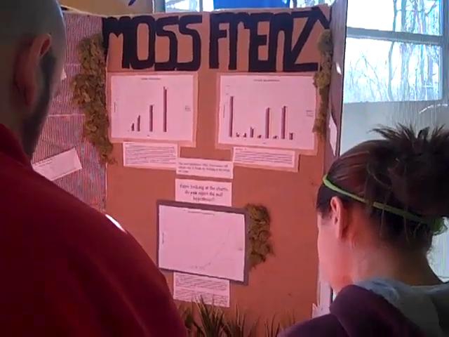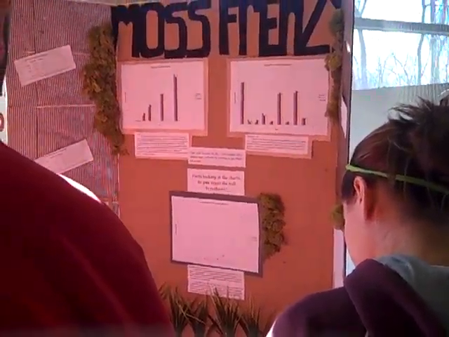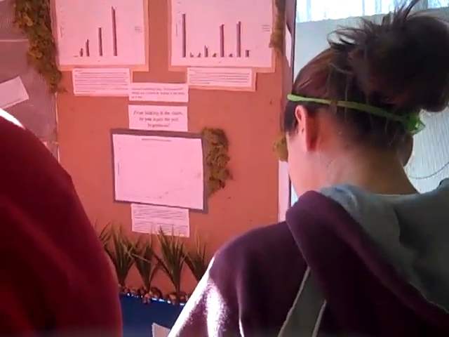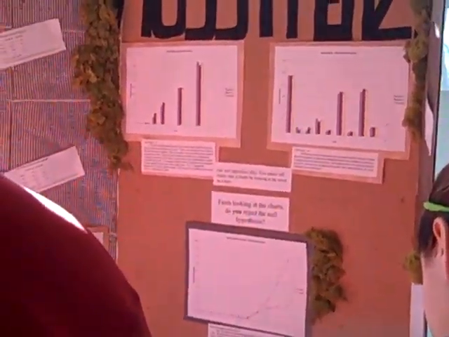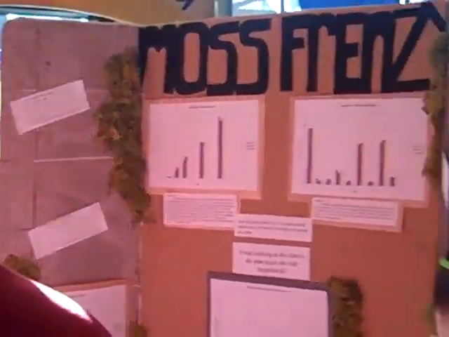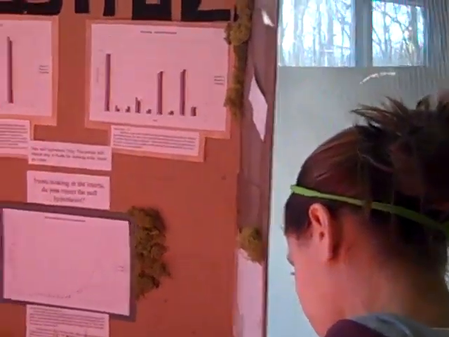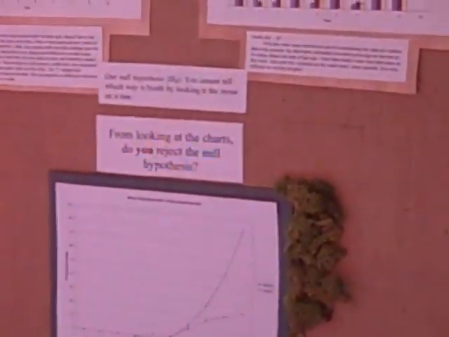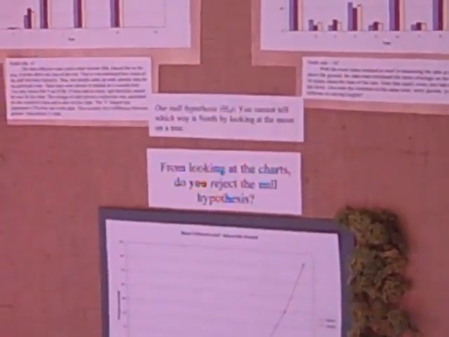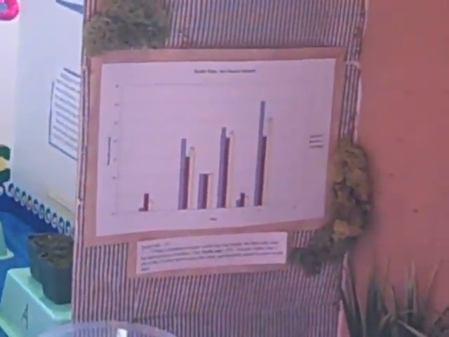Okay, so this one they did some hypothesis testing with moss. What they were testing was whether or not moss grows more on the north side of the tree or the south side of the tree, or if that's a true wives' tale. They ran statistical analysis with t-tests and everything. And then behind that one, you see a second moss presentation.